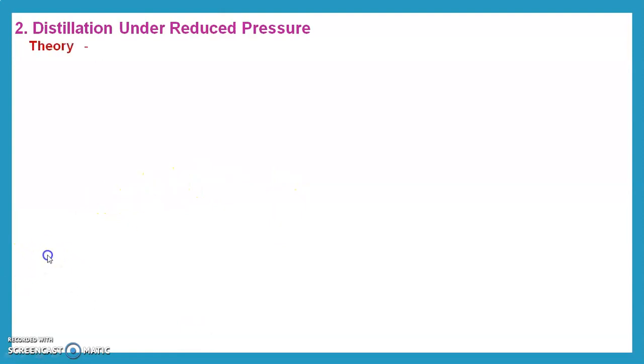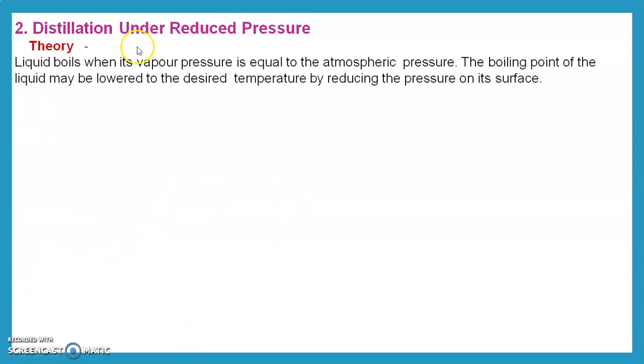Then the next is distillation under reduced pressure. We see the theory behind it. A liquid boils when its vapor pressure is equal to atmospheric pressure. The boiling point of a liquid may be lowered to a desired temperature by reducing the pressure on its surface. If we reduce the pressure, then the boiling point is also lowered.